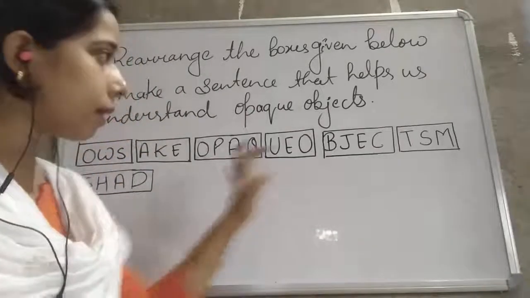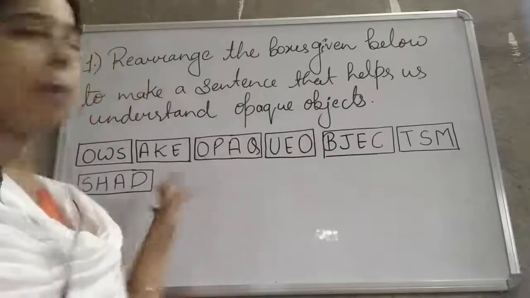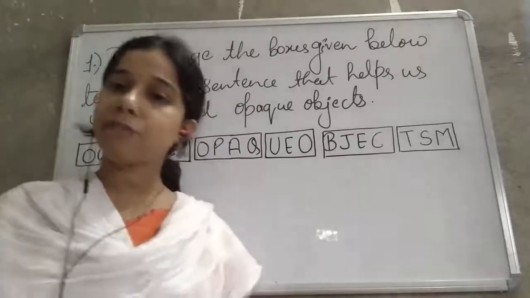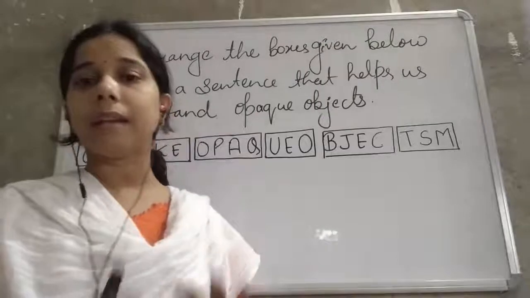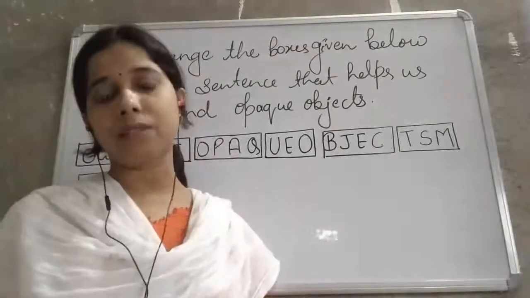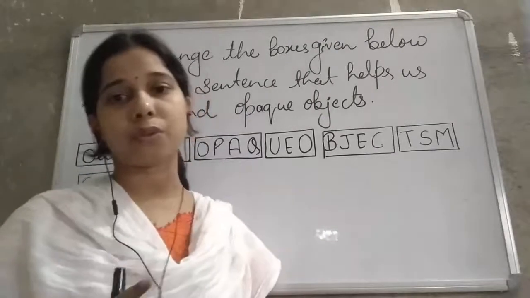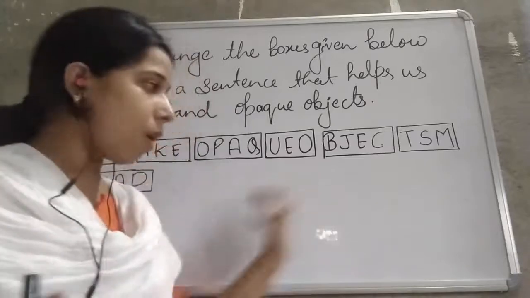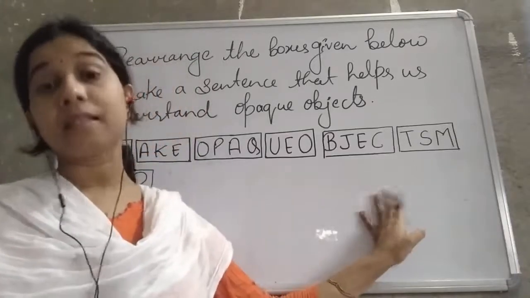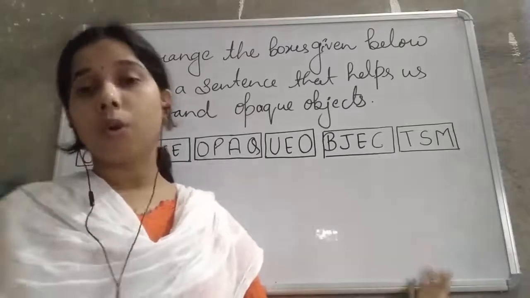The boxes are given here and they are not properly arranged, so we have to rearrange them to give a meaningful sentence related to the opaque object.